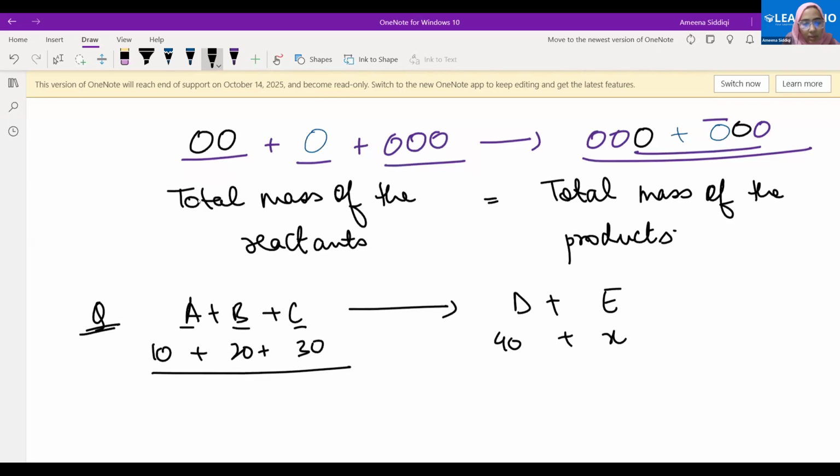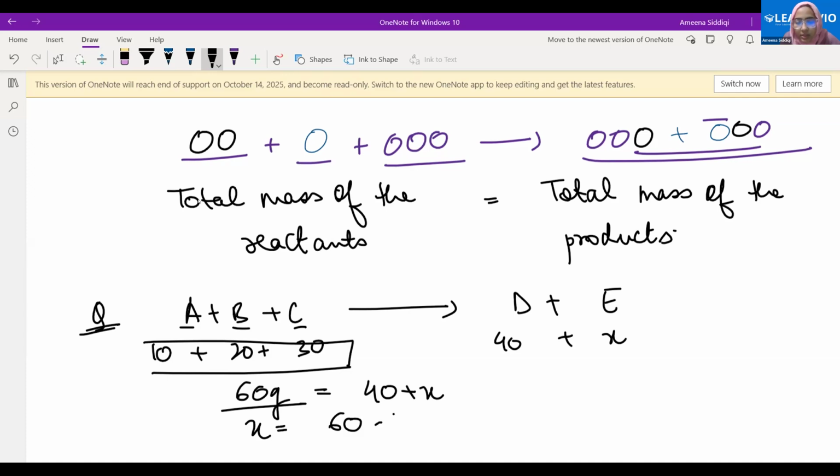We will first take the total mass here on the reactant side. How much do you get? 10 plus 20, 30. 30 plus 30, 60. That is the total mass on the reactant side. But the total mass on the reactant side should be equal to the total mass on the product side also. Yes or no? Yes, ma'am. So through this we can get the value of x, 60 minus 40 as 20 grams. That's it. Understood or not? Yes, ma'am.